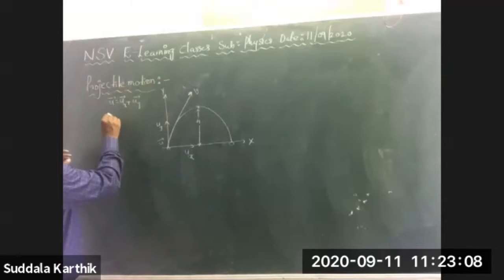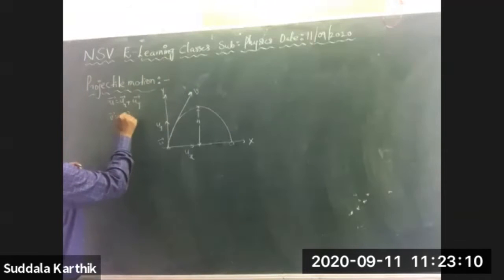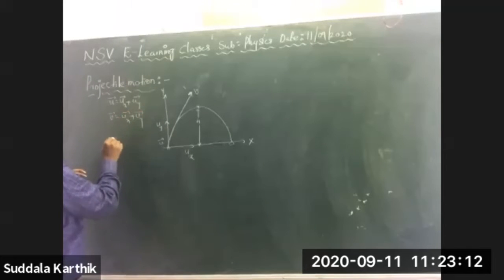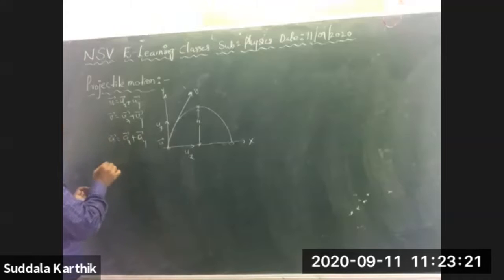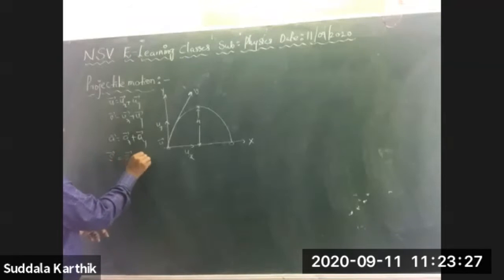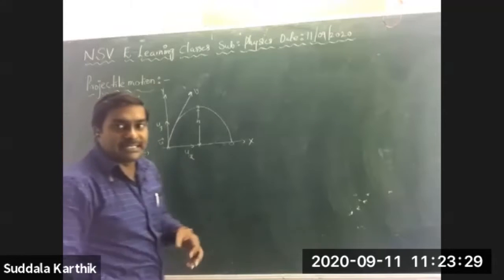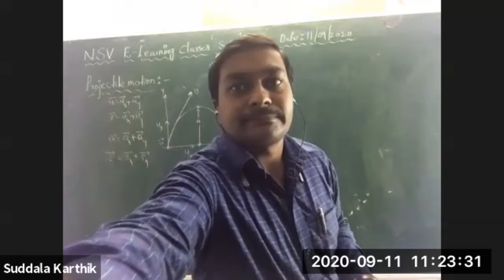Not only for initial velocity, for final velocity also, v bar is vx bar plus vy bar. For acceleration also, a bar is ax bar plus ay bar. For displacement also there are two components: s bar is equal to sx bar plus sy bar. I am just giving a quick revision.